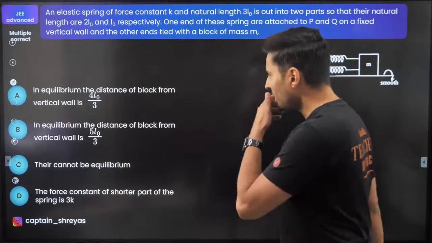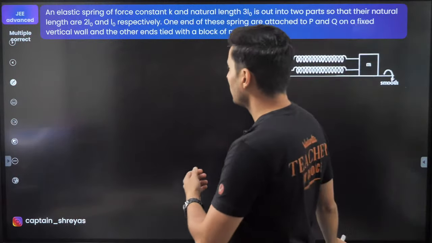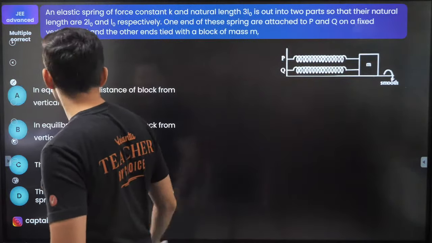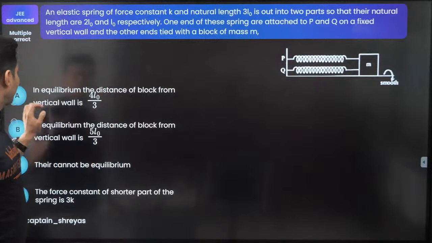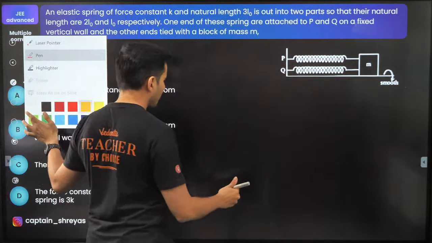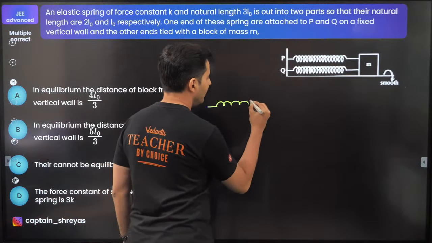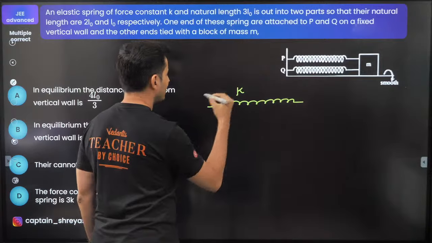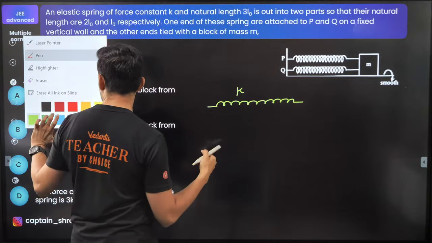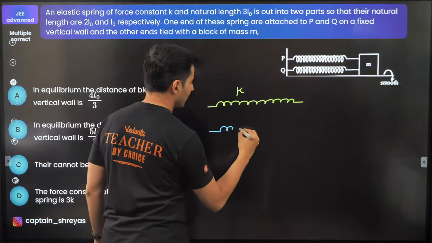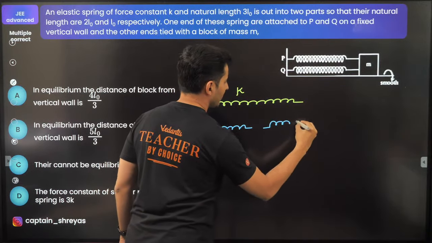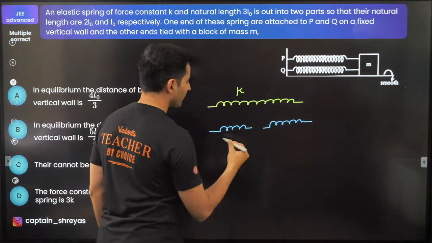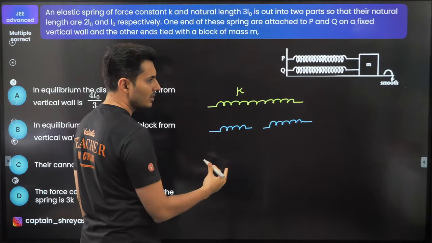Okay, so if I have a space maybe, I can just do it here only, that's fine. So if I have a long spring, and it has a spring constant K, if I now divide it into two short springs like this and like this, what will be the spring constants?